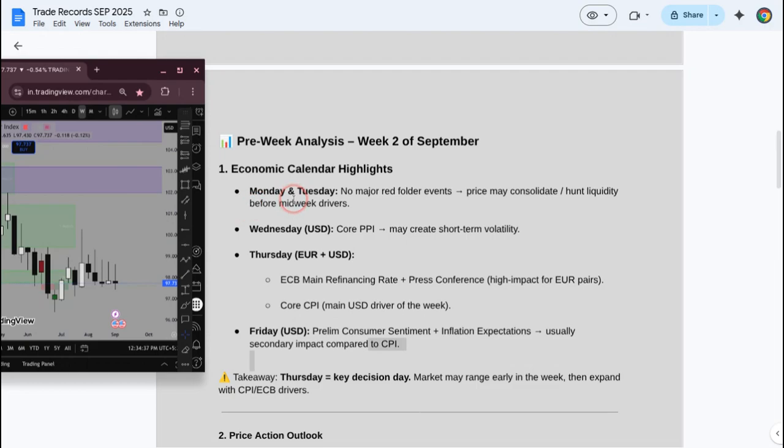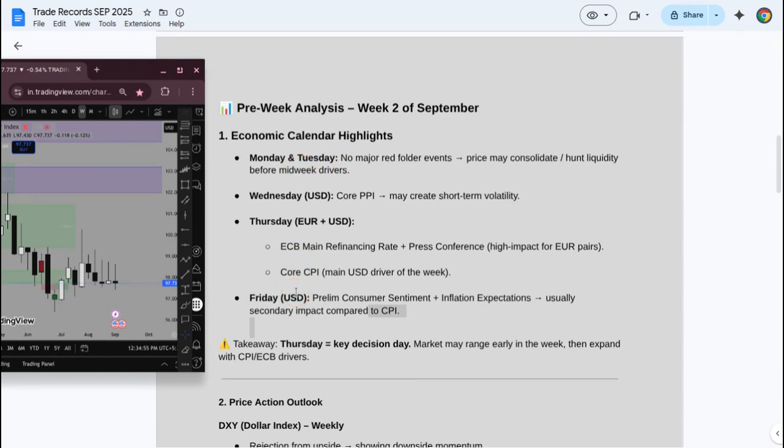On Monday and Tuesday, no red folder news, no major events. Price may consolidate and hunt the liquidity before the midweek drivers. After that, on Wednesday we have core PPI, which may create some volatility, or maybe take the liquidity from Monday and Tuesday.